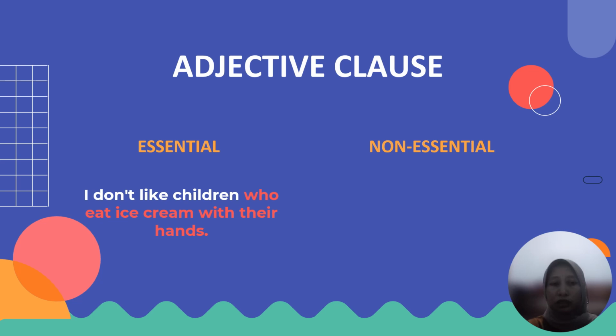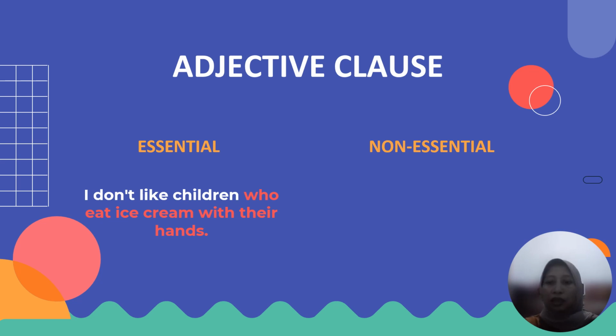I don't like children who eat ice cream with their hands. In this case, who eat ice cream with their hands is essential. Why? Because the adjective clause modifies the children. Not all of the children, but the children who eat ice cream with their hands. So I only do not like children who eat ice cream with their hands. But I like the other children.